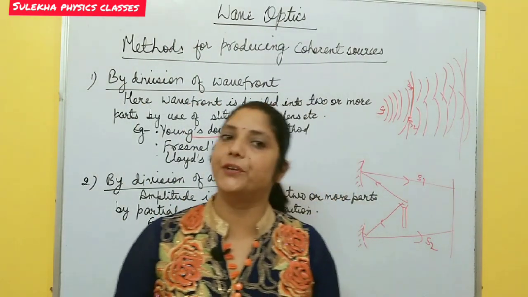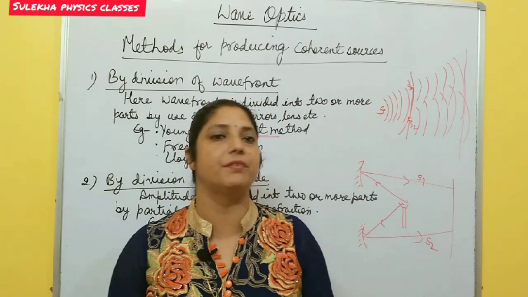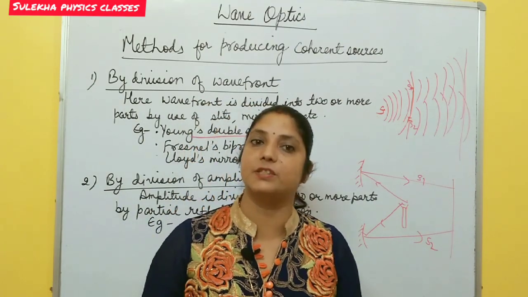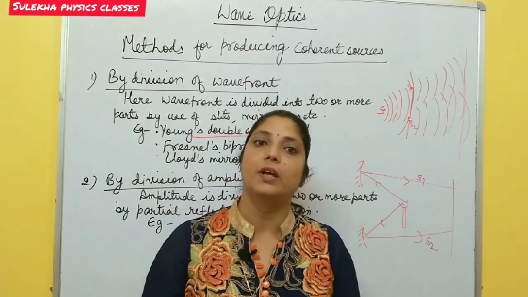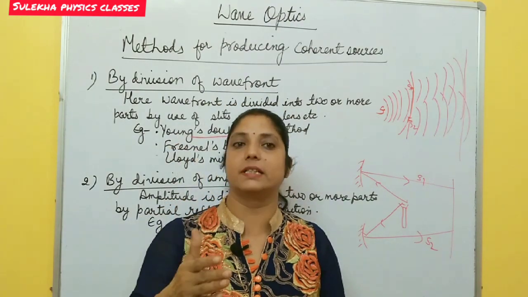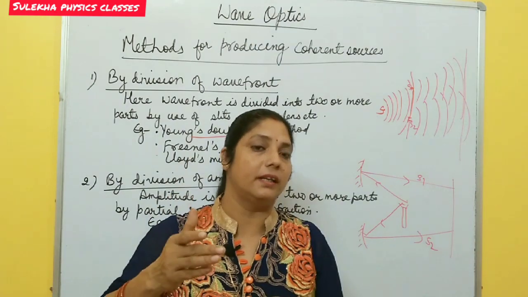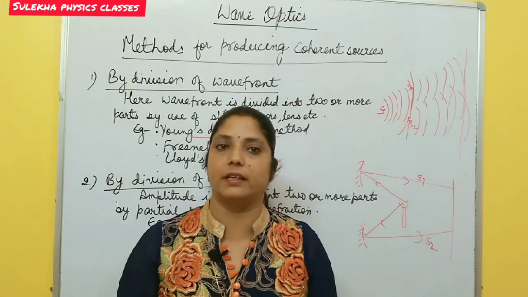With this, I am going to end the class. In the next lecture, we will discuss Young's double slit experiment, which is very important from the examination point of view. In that one, we will see how Young explained the interference pattern on the screen experimentally, right?